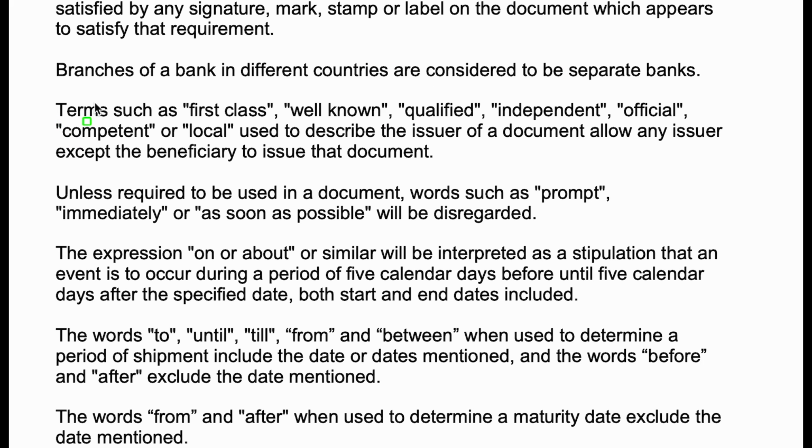Next one is terms such as first class, well-known, qualified, independent, official, competent or local used to describe the issuer of a document allow any issuer except the beneficiary to issue the document. For these terms, there is no standard interpretation because the criteria to become a qualified person or a company differs from country to country.